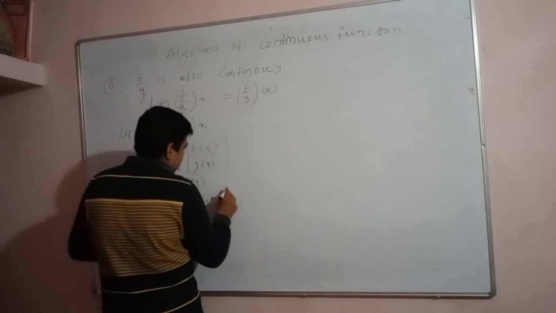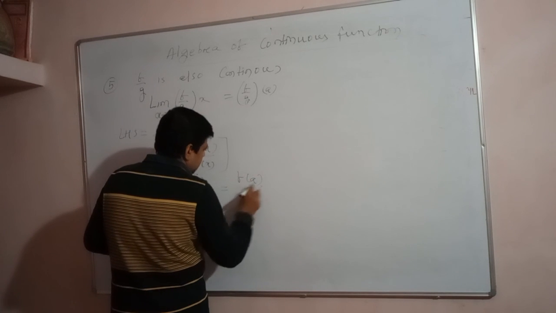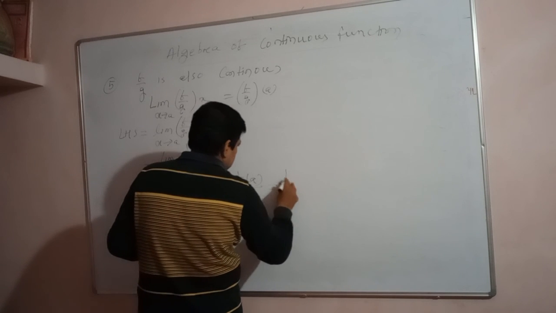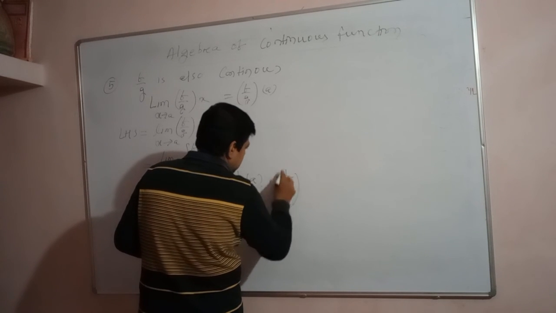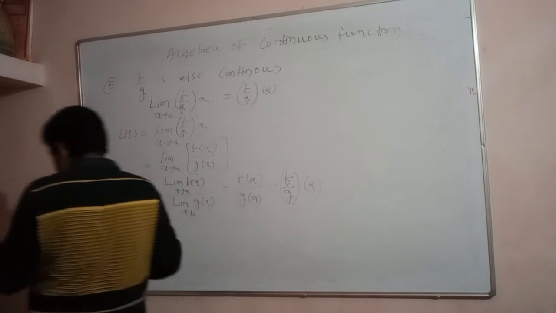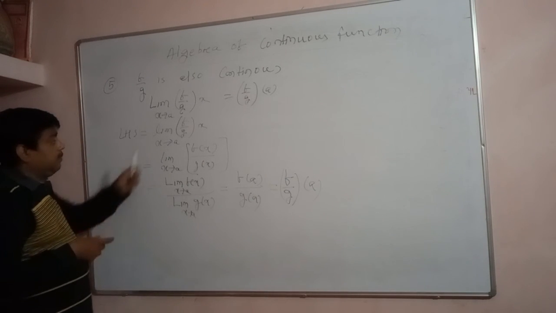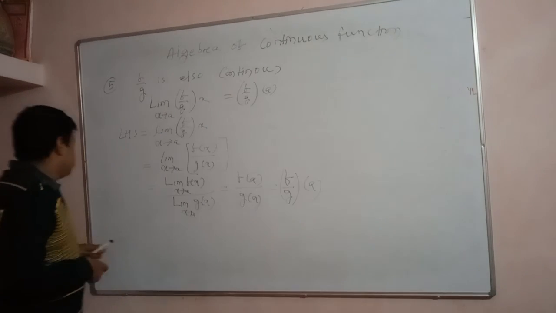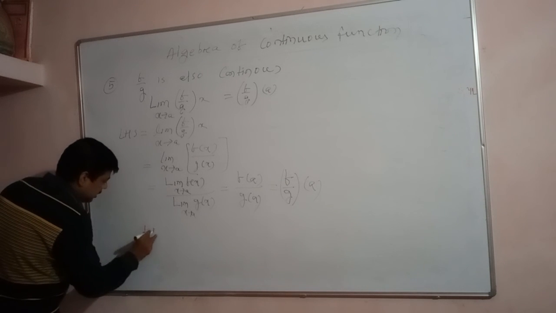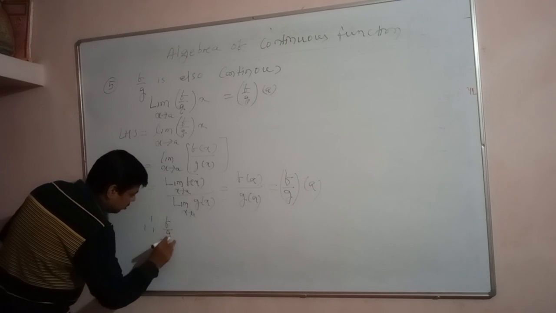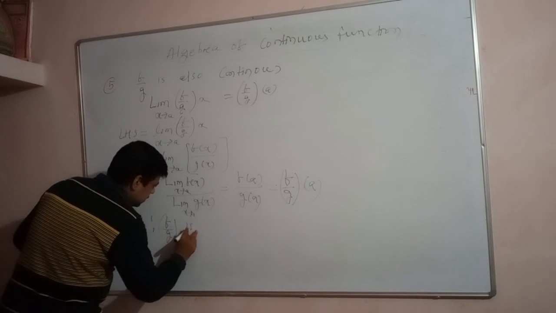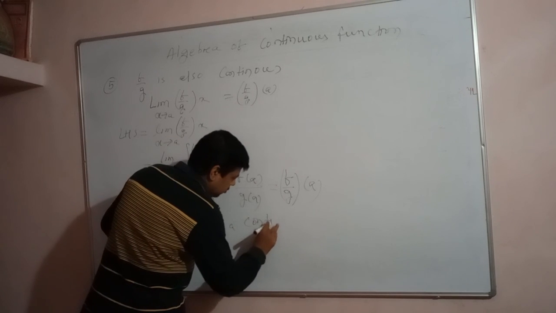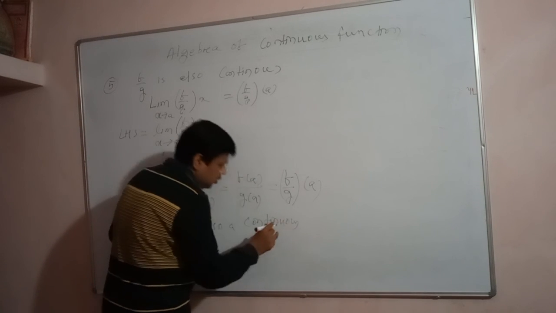After that you can write f of a by g of a, or we can write (f by g)(a). Thus it is also clear that the limit of (f by g)(x) is equal to the functional value of f by g. So hence it is clear f upon g is also a continuous function.